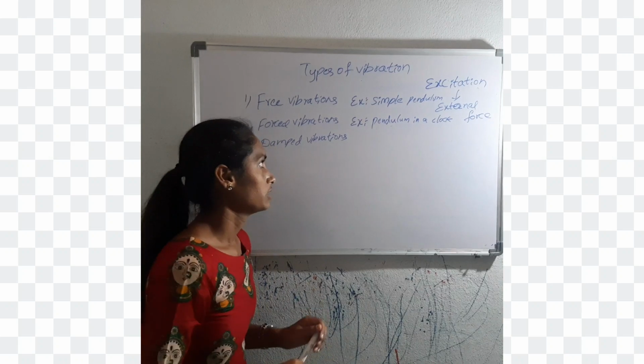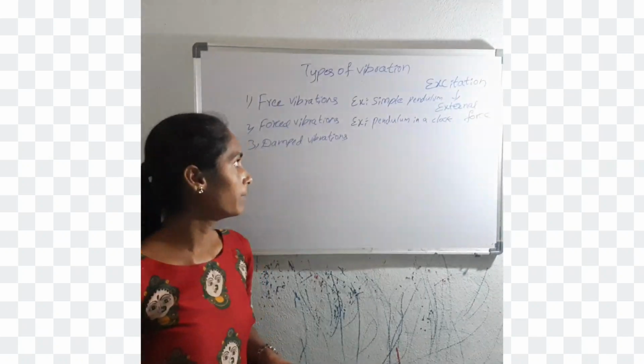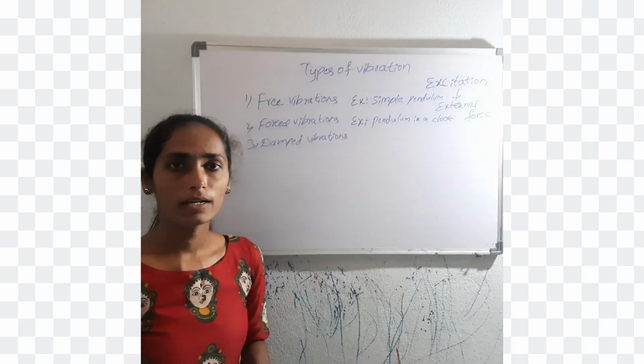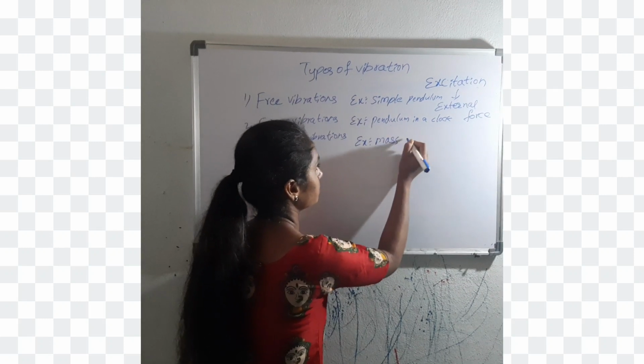And damped vibrations. When there is a reduction in amplitude over every cycle of vibration, then the body is said to be under damped vibrations. An example of damped vibrations is a mass oscillating under water.